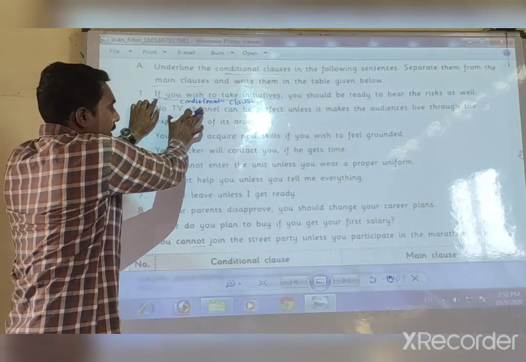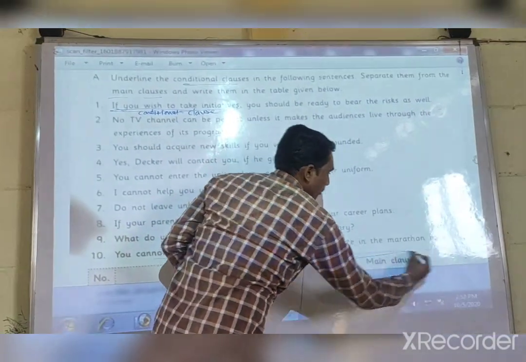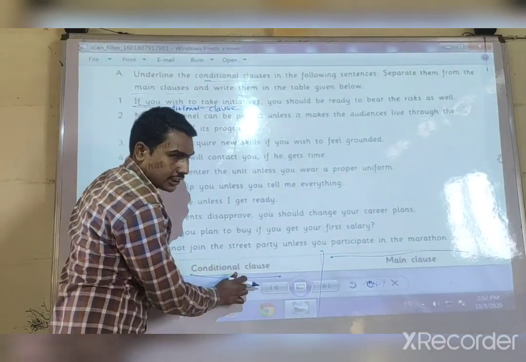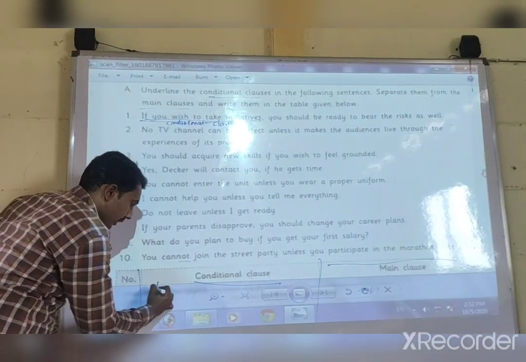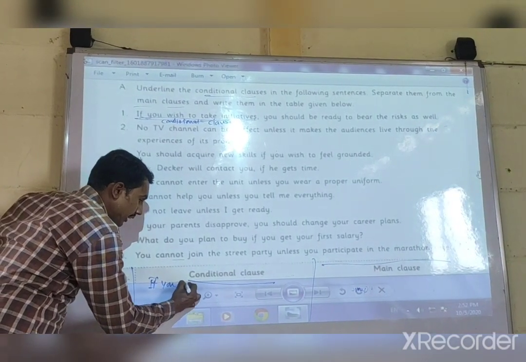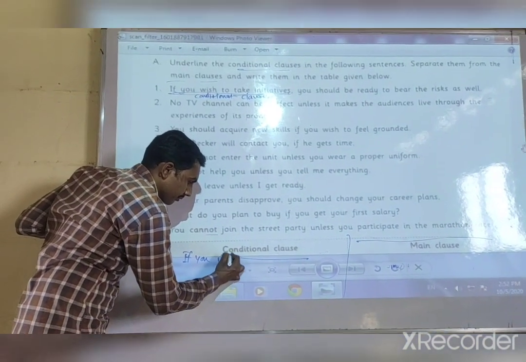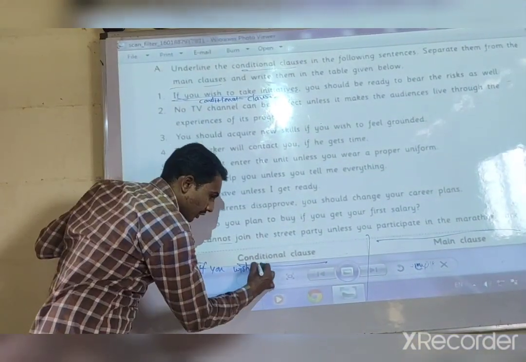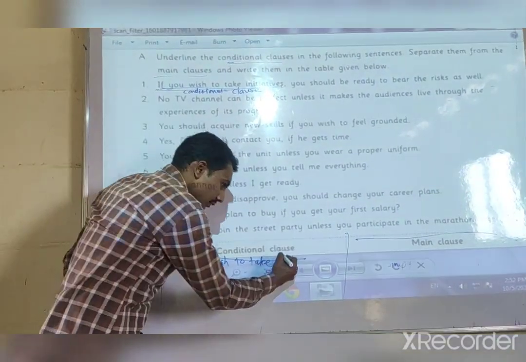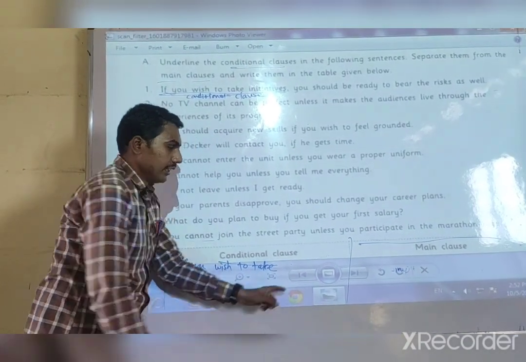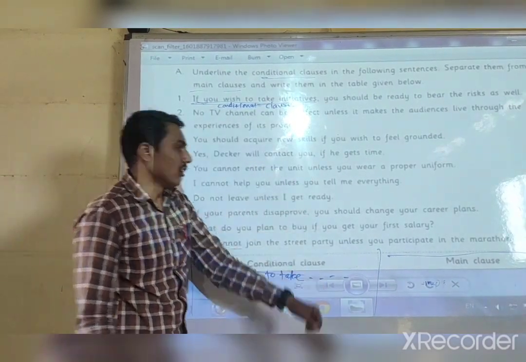You want to write this conditional clause in conditional clause column. Look here. Here is two columns. The first one is main clause and second one is conditional clause. You want to write if you wish to take initiative in this column. In this way you can write here. You can write here conditional clause. And then main clause you should write here.